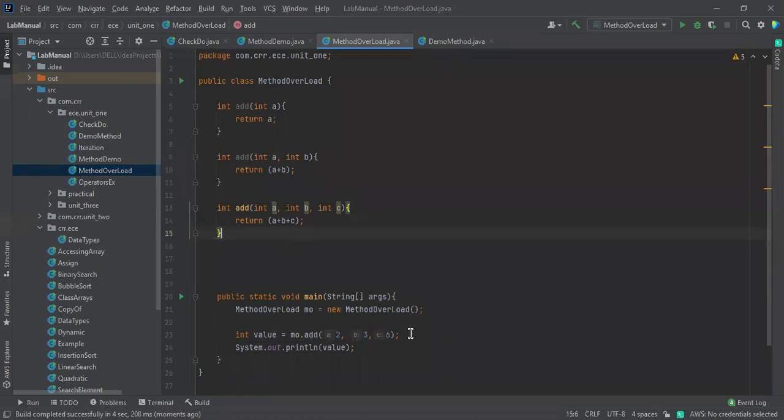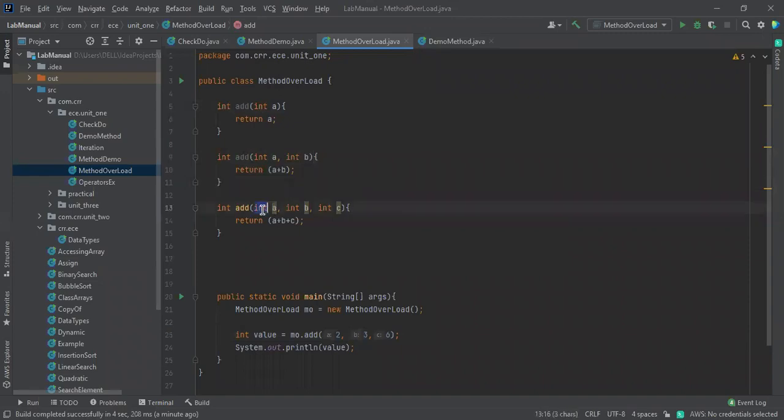Each and every time, according to our usage, the method you called will be overloaded. So what is the main concept of overloading? It is having the same method name but a difference in the parameters. In method overriding, they have the same method name, the same parameters and the same return type. This is all about the concept of method overloading.